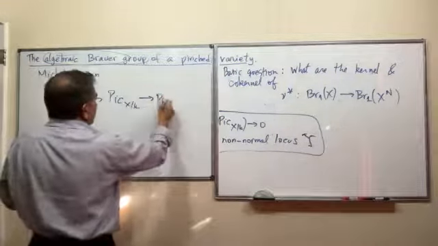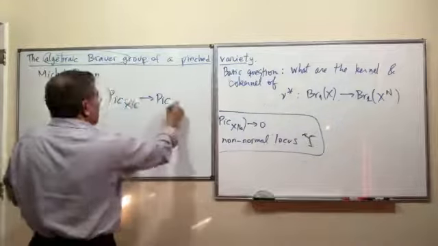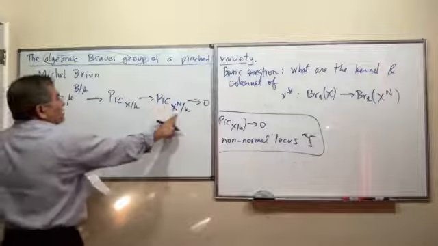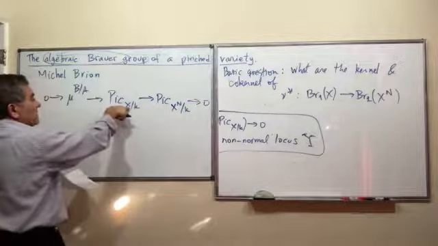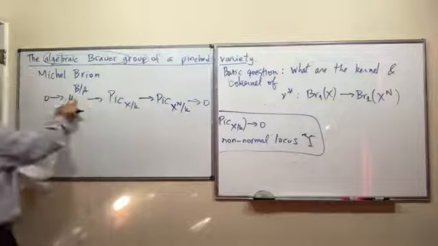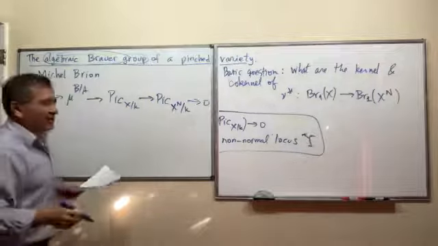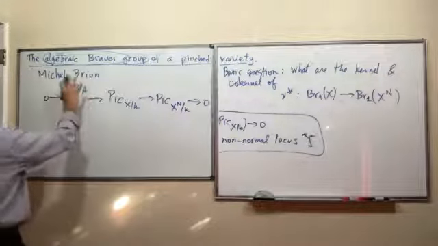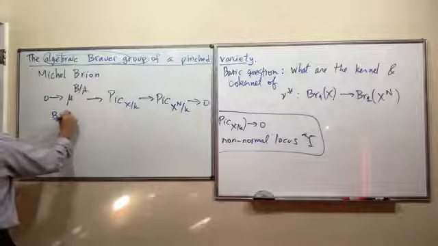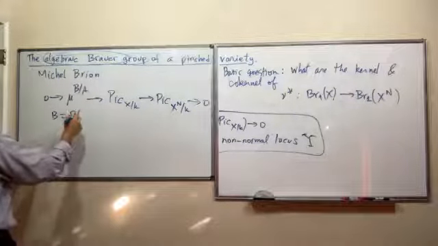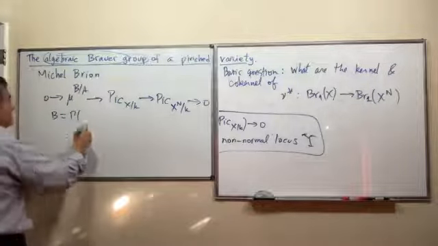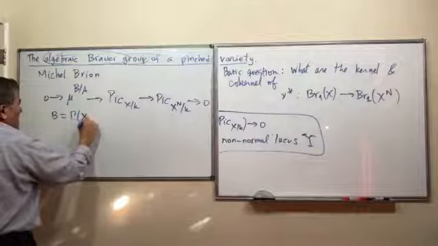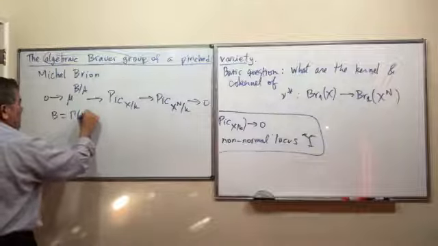He didn't discuss the Brauer group, but he discussed the Picard scheme. He tells me that the Picard scheme of the normalization is related to the Picard scheme of this singular guy via some defect introduced by the singularities. And what is B? I didn't write it here, but it's just X, or N, maybe N.